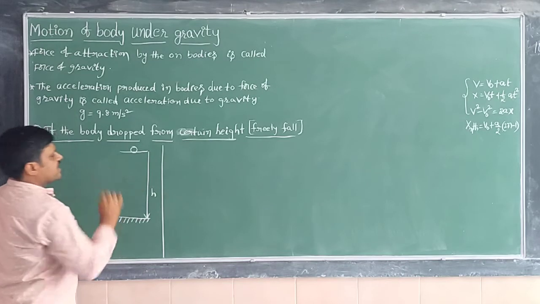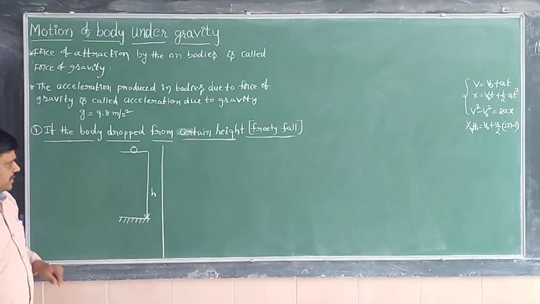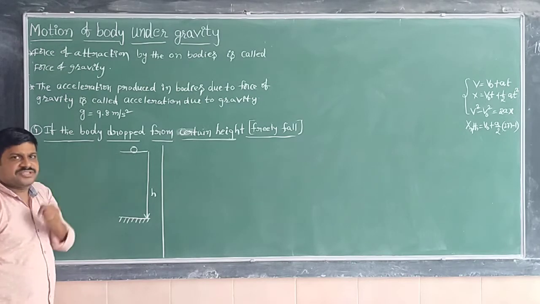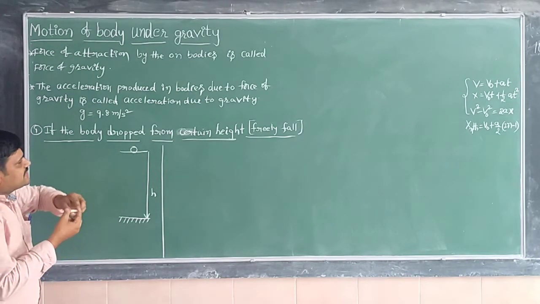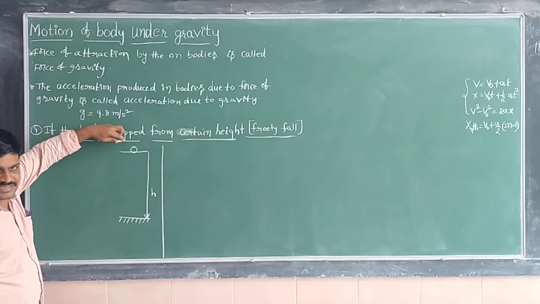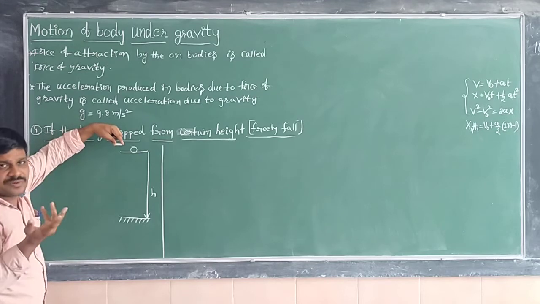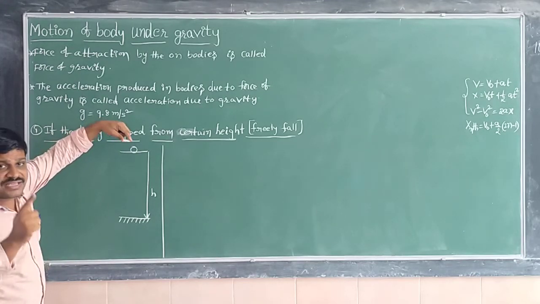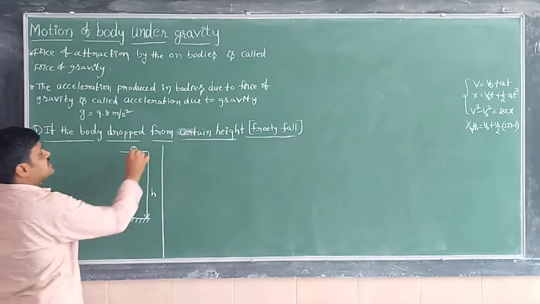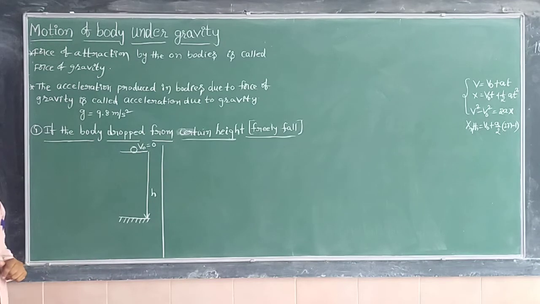Okay, the body has initially been at a height h meters. Next, you just see, when the body is held at a certain height, is there any velocity for this body? No velocity. That means the body is at rest. When the body is at rest, the initial velocity is 0. So V0 is equal to 0.